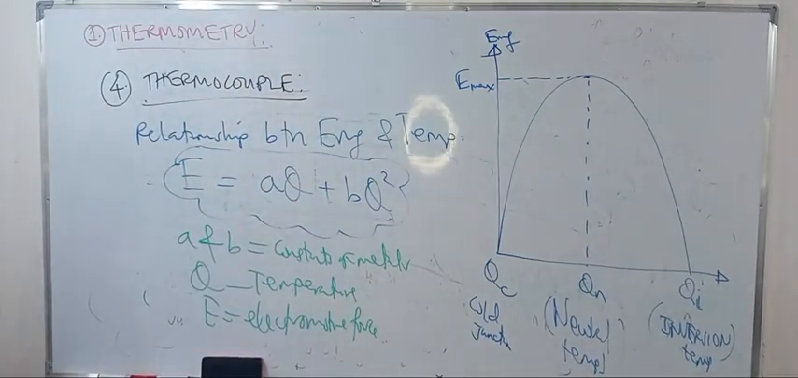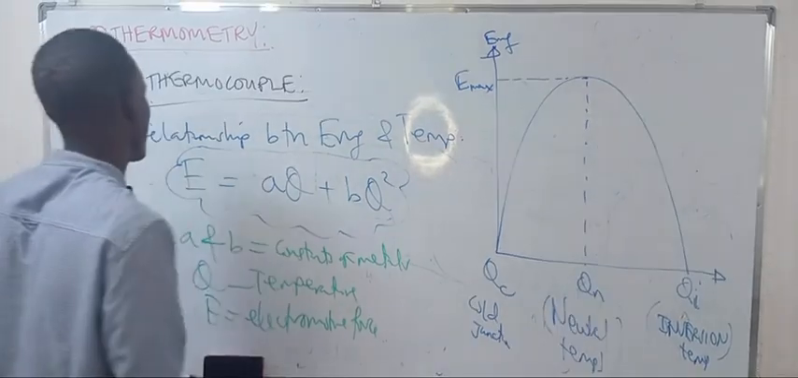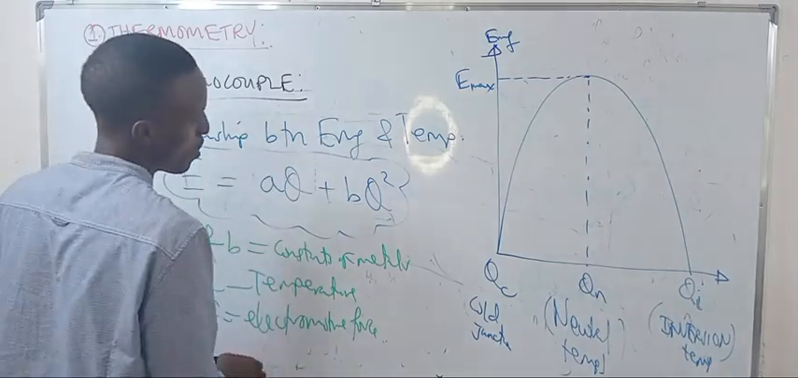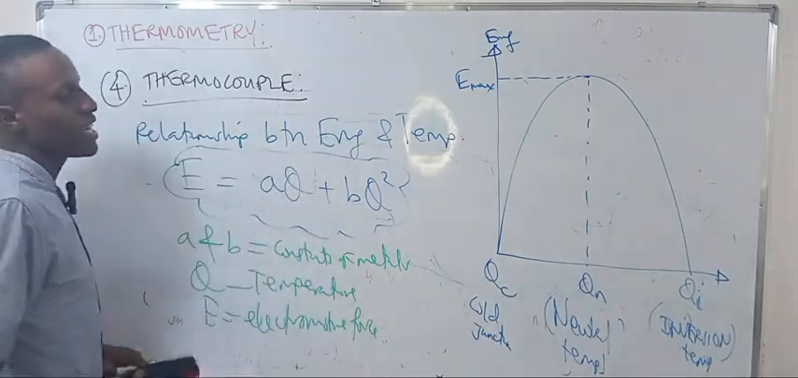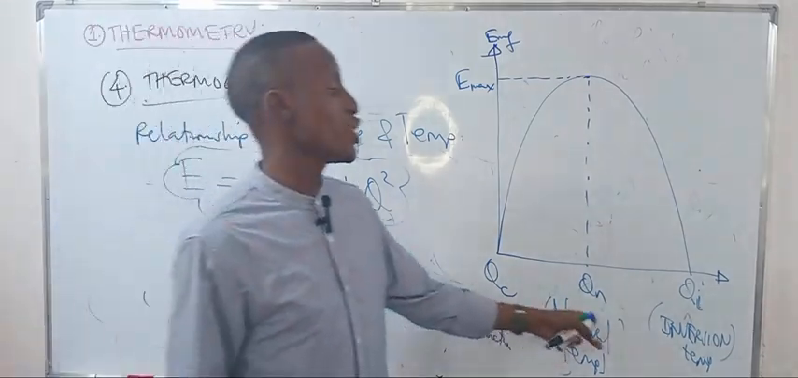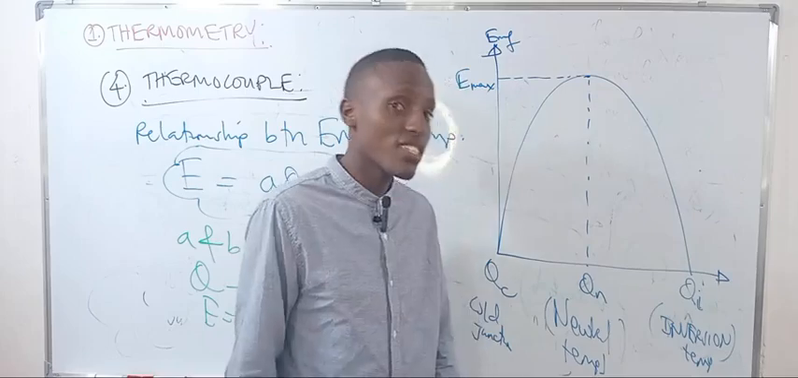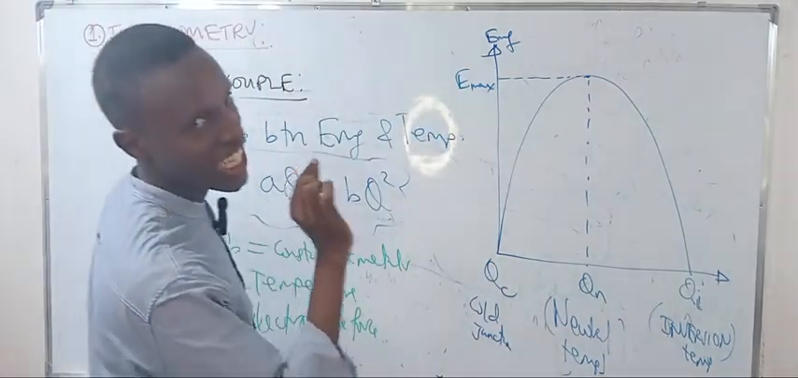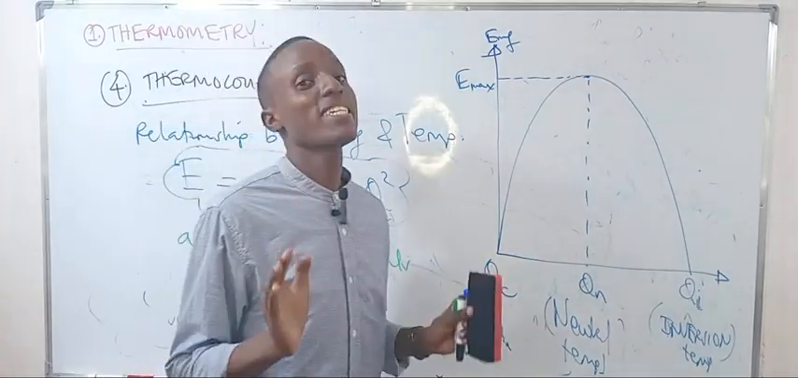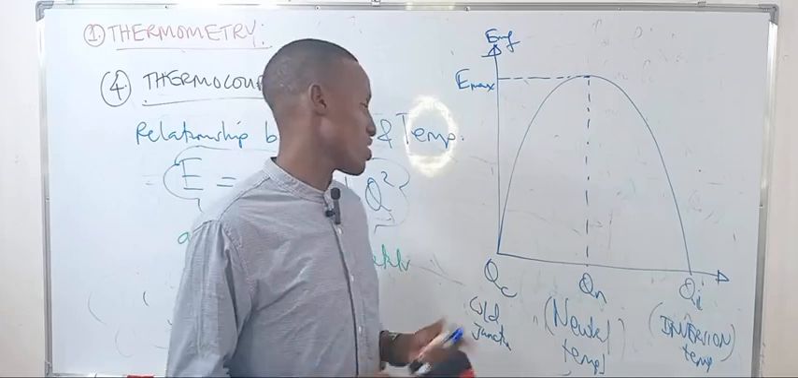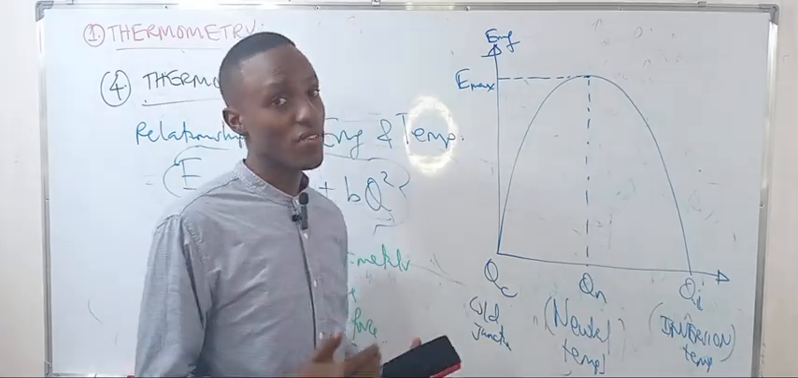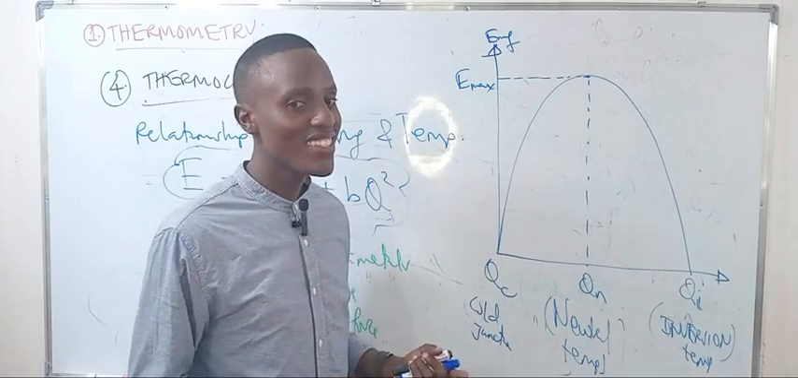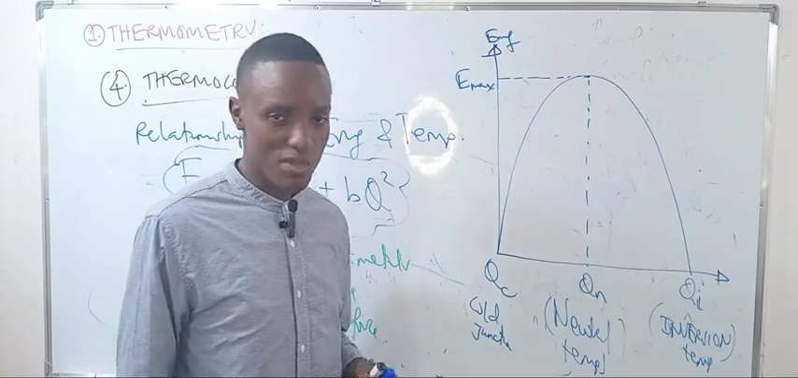So talking about that, let's go on to something we call the thermocouple. Let's find the cold, the neutral, and the inversion temperature. Talking about the cold, it is the temperature of the cold junction, which is maintained at 0. This should be kept constant, and that is one of the disadvantages. You need to find a mechanism to maintain it, even if the other end is being changed.